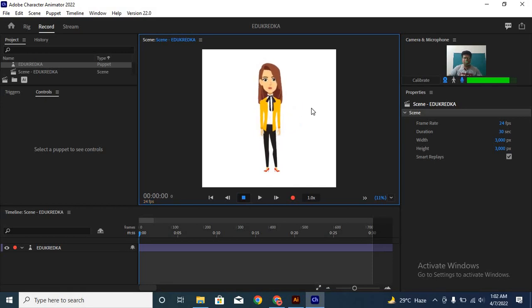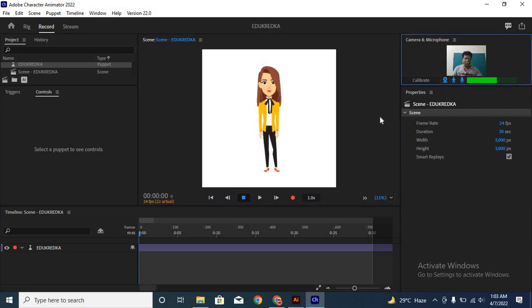So you can use the dragger to move arms. I will strongly recommend you to use this way to move the arms, because this will look more natural. But if you wish to do it automatically, or you want to use body trackers, you can just turn the body trackers on from here, and you will press it and you will see the body tracker will be on.